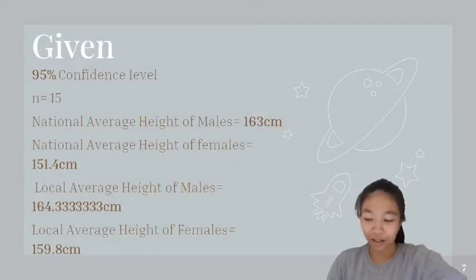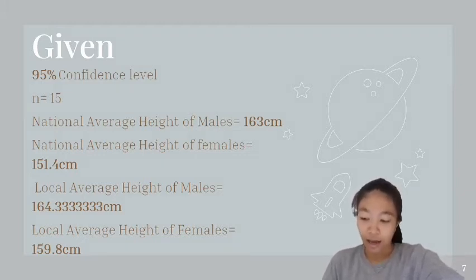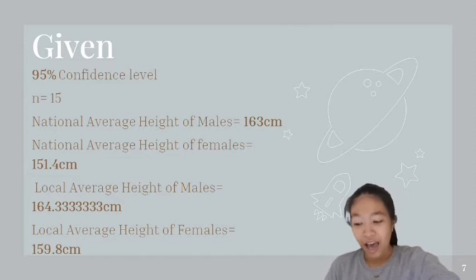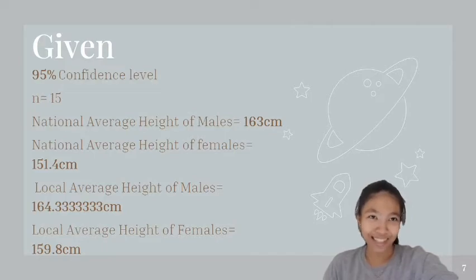Next is identifying the given. First is the 95% confidence level. Then n is equal to 15, which is 15 respondents for each of male and female. Then the national average height of males is 163 centimeters. The national average height of females is 151.4 centimeters. The local average height of males is 164.333333 centimeters, and the local average height of females is 159.8 centimeters.